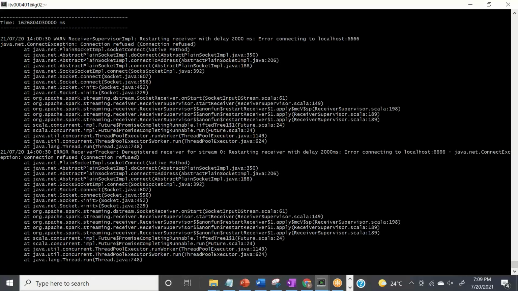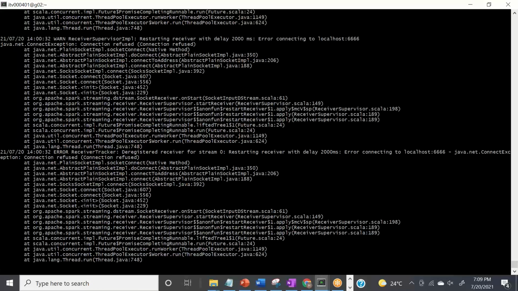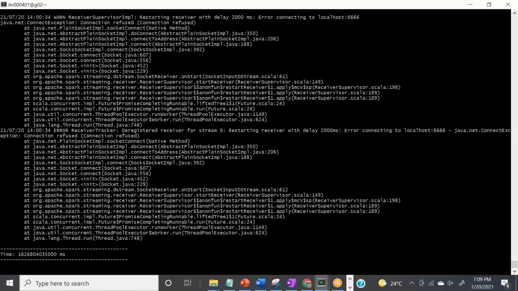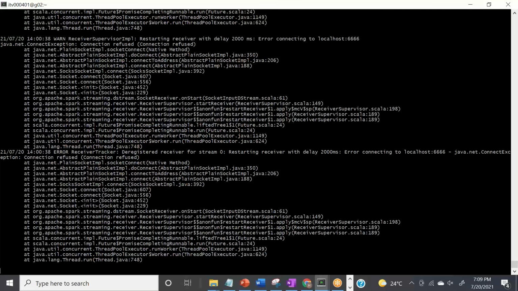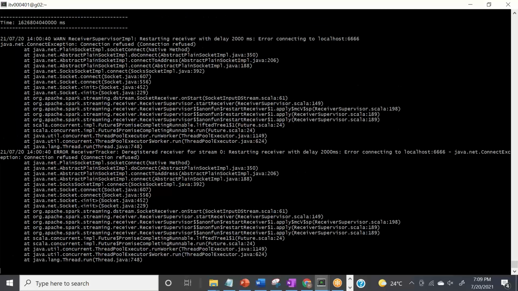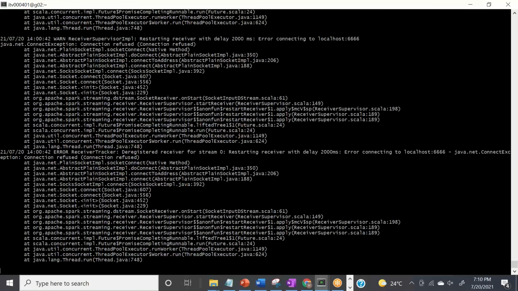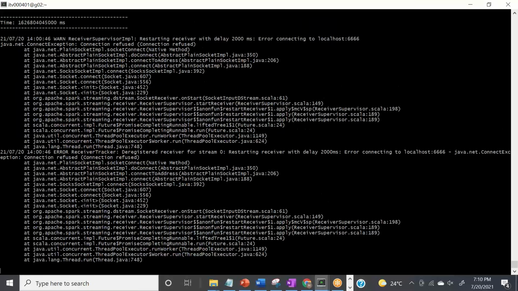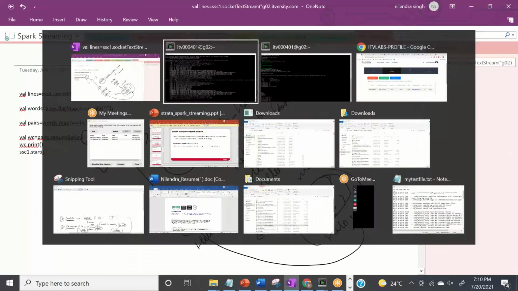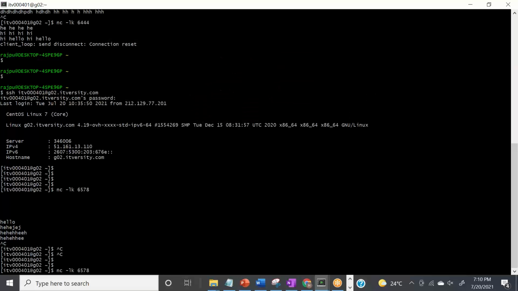What it's saying is that it is not able to listen to this particular port, because obviously these are not errors, right? But before I rectify this error, what it is doing is trying to hit that localhost on this particular port, and it is not finding the application, so it is saying connection is refused. Let's go here, and what we'll be doing,